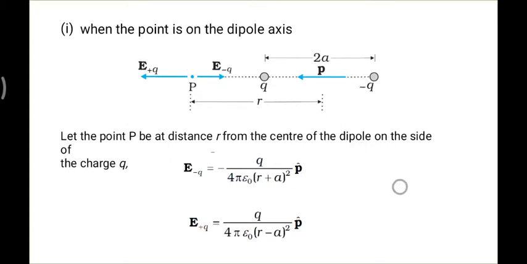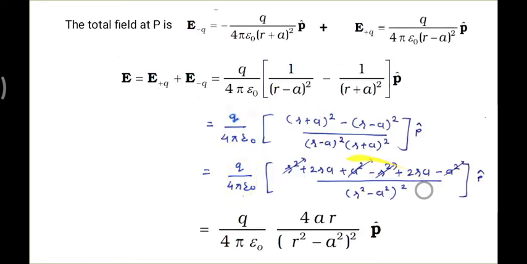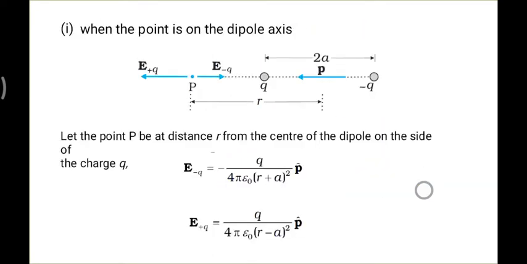As you know, the electric field expression is E equals kq by r squared, where k is equal to 1 upon 4 pi epsilon 0. So, 1 upon 4 pi epsilon 0 times q, because if you are taking the minus electric field, we are going to express the electric field.